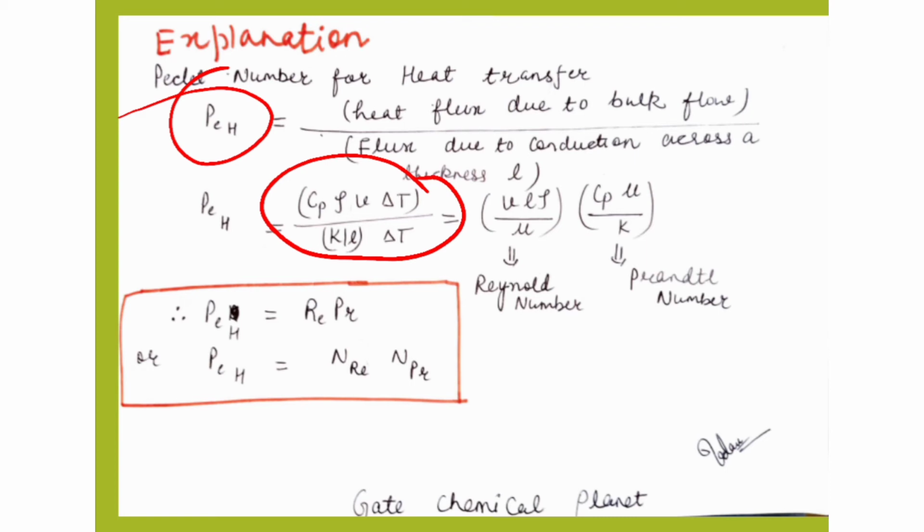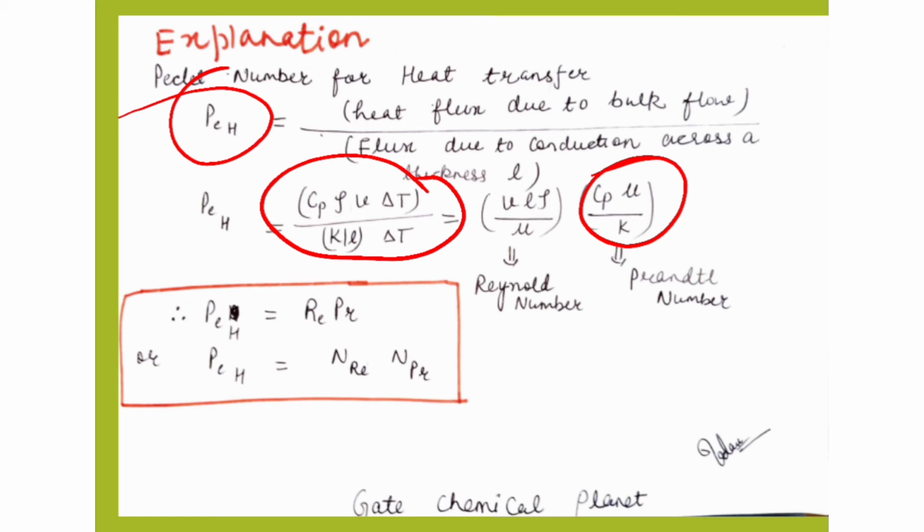Here we can write this expression in this form: VL rho by mu into Cp mu by k, where Cp mu by k is equal to the Prandtl number and VL rho by mu is equal to the Reynolds number. So the Peclet number for heat transfer is equal to the product of the Reynolds number and the Prandtl number.